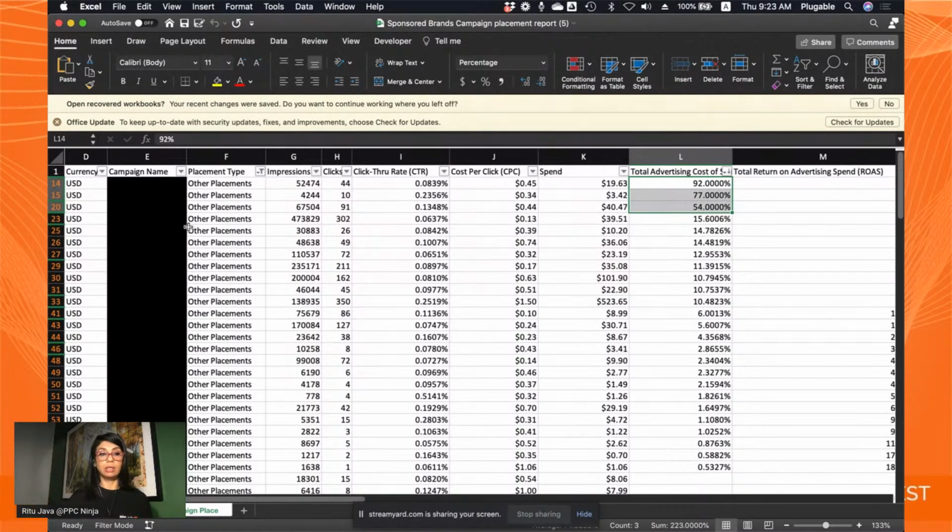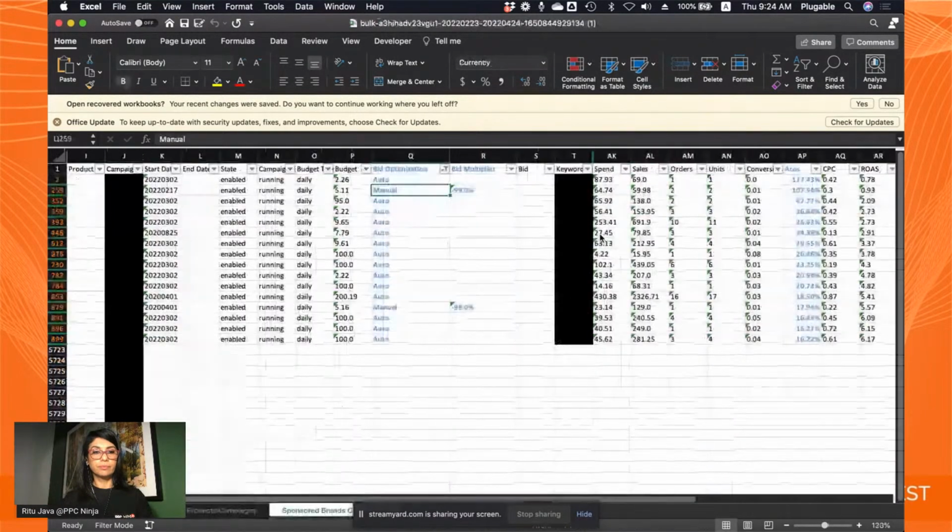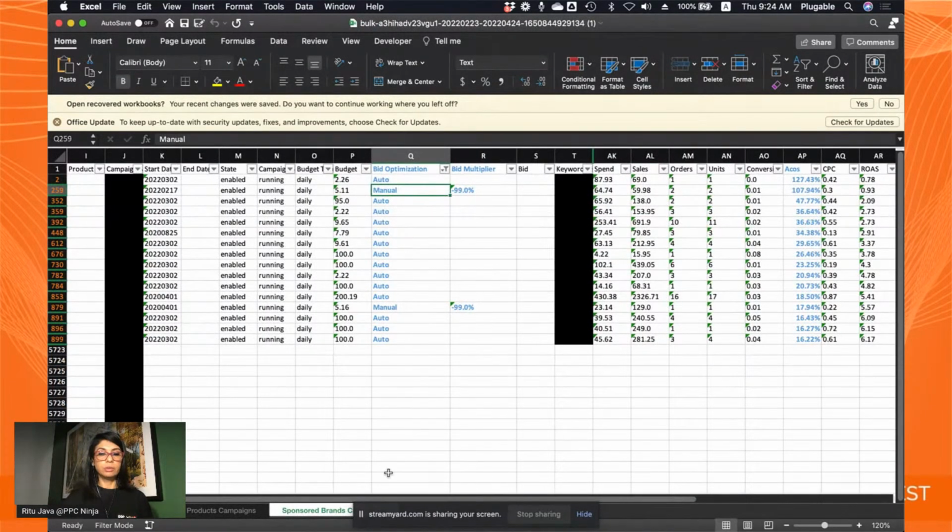You're not going to do anything here. You're just using this view to pick up the worst performers, and then you're going to go into your bulk file, make the changes there, and upload that file, right? So that's how you go about it. Now let's go to the actual bulk file. So here it is. In the bulk file, there are 2 tabs because we allowed Amazon to download sponsored products and sponsored brands campaigns.